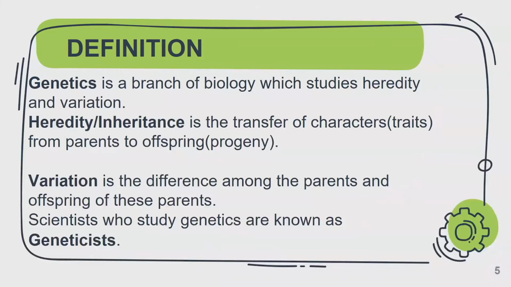Now let's start with the definition of genetics. What exactly is genetics? Genetics is a branch of biology which studies two major things, heredity and variation. Don't forget, in your SS1, you must have been taught the branches of biology.